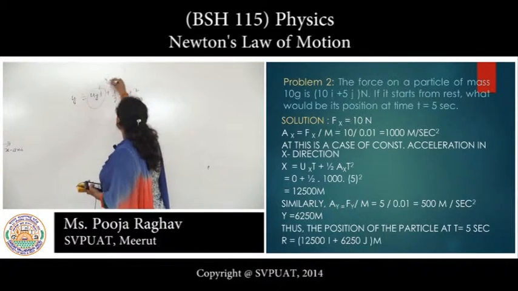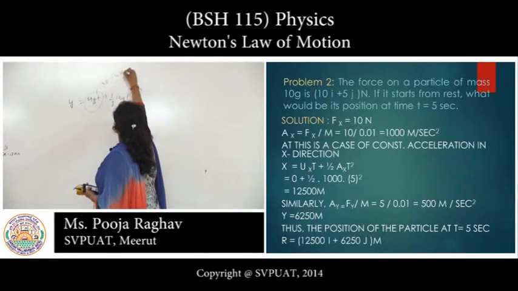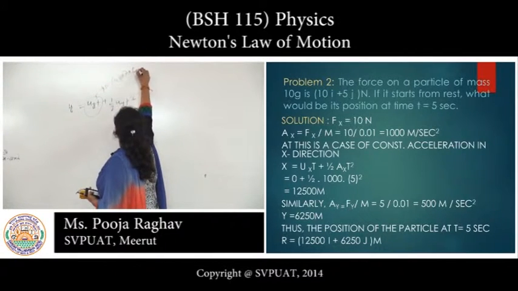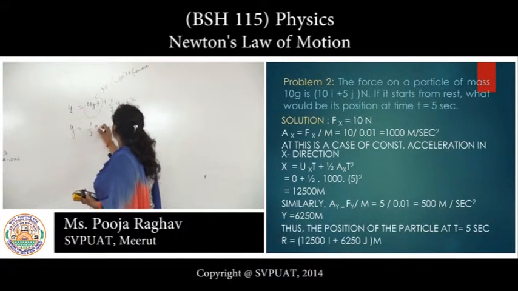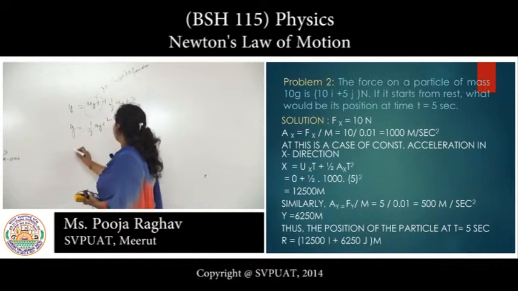This term is 0, usual 0 from rest. y equals half ay t square.